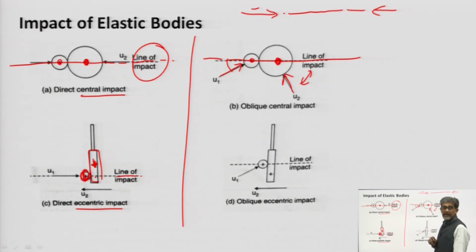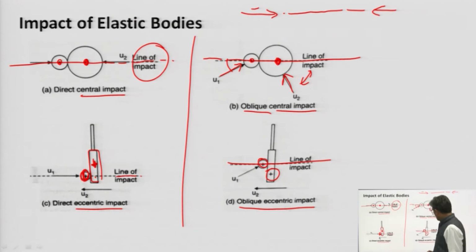That is why it is called oblique impact, and since the CG is coinciding with the line of impact, it is oblique central impact. And it is oblique eccentric impact if the CG is not coinciding with the line of impact. The first body is this, and the CG of the second body is this.